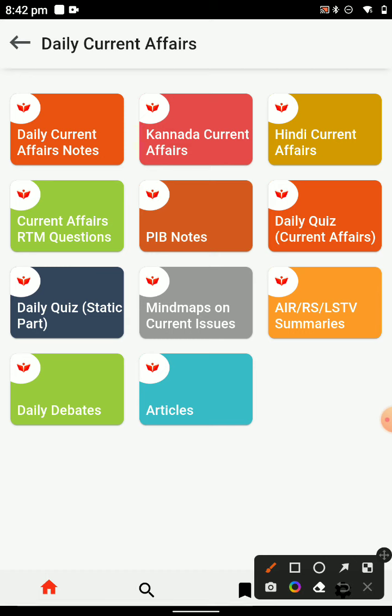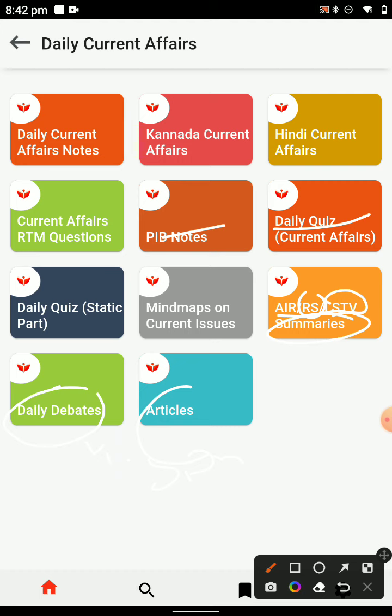Today is the article from PIB, and you see that the Insights app is also available in Hindi. PIB notes are available, the daily quiz is also available, and All India Radio, Rajya Sabha TV and Lok Sabha TV summaries are available. Then you decide how relevant they are from the examination perspective. Then there are daily debates on Rajya Sabha TV and Lok Sabha TV, which have merged into Sansad TV, and articles related to these terms.